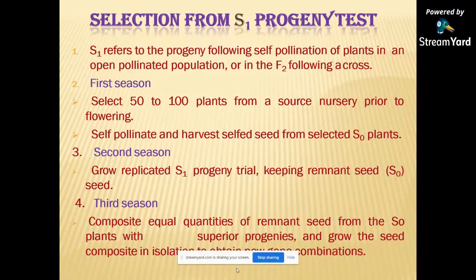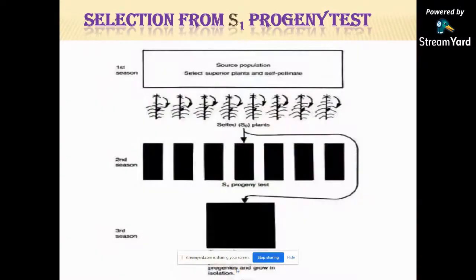In the remaining seeds, third season, reconstitute by taking equal quantities of the remnant seed from the S1 plants with the superior progeny and grow the seed in isolation to obtain the new gene combination. This is the diagrammatic representation.